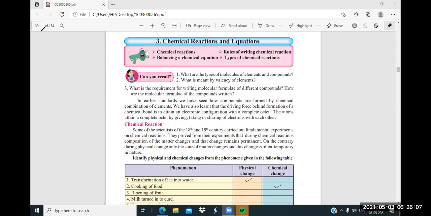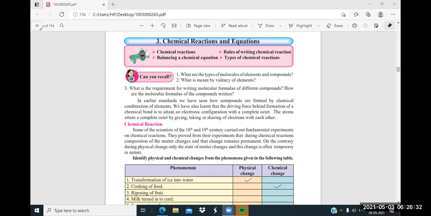What is meant by valency? Last week only we have seen what valency is. Valency means the electrons present in the outermost shell. Valency means how many electrons are present in the outermost shell, that is called the valence electrons, and it's called the valency. We have seen.